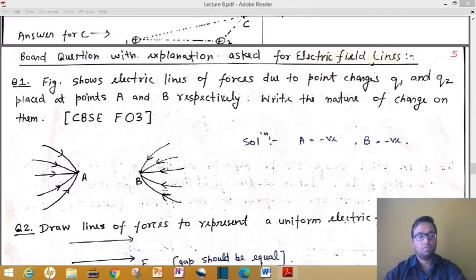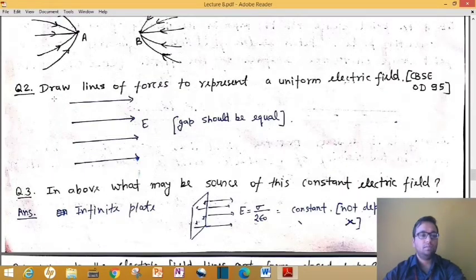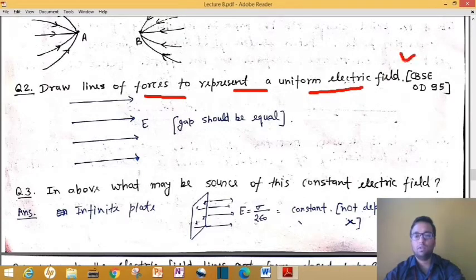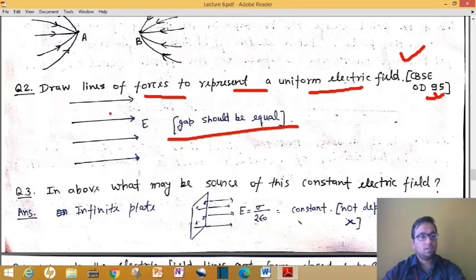Second question. In the second question, you have to draw lines of force to represent a uniform electric field. This question is from CBSE Outside Delhi, and it was asked in 1995. So you have to draw the electric field due to a uniform electric field.